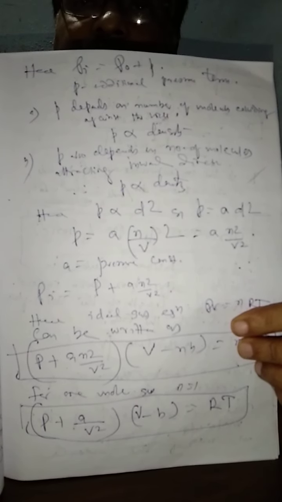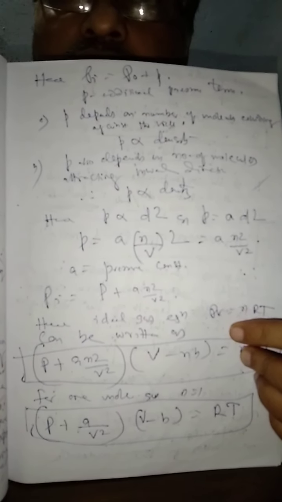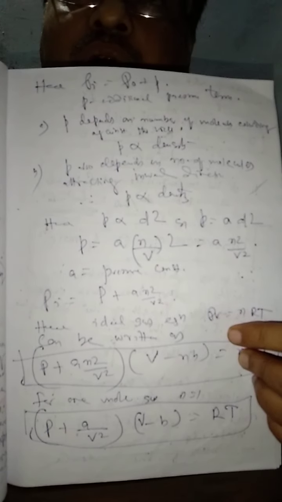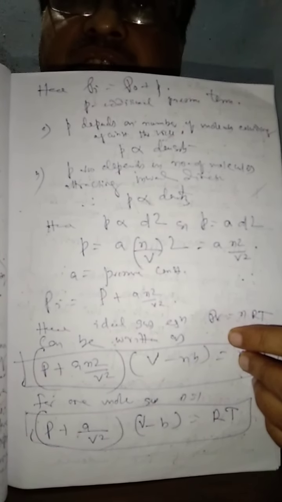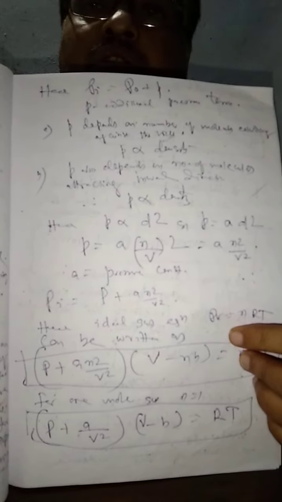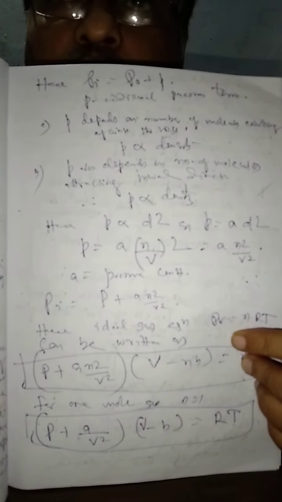Hence, first we calculate the first one, those about to strike on the wall of vessel. Thus, the additional pressure term p is directly proportional to the number of molecules about to strike on the wall of vessel. This is also proportional to the density of the gas. Small p is proportional to the density of the gas.